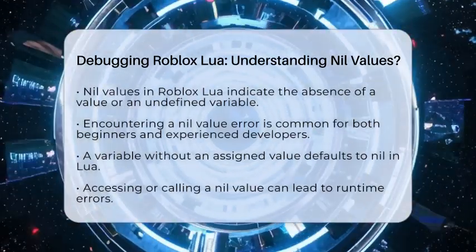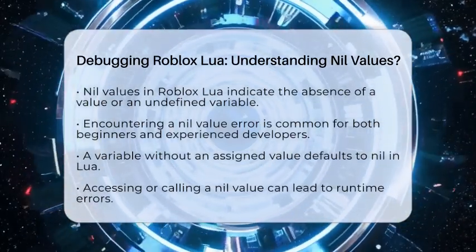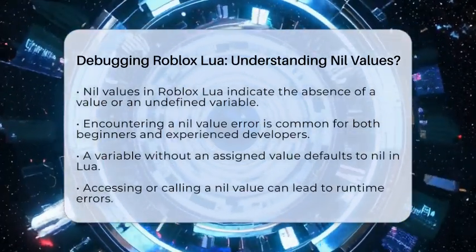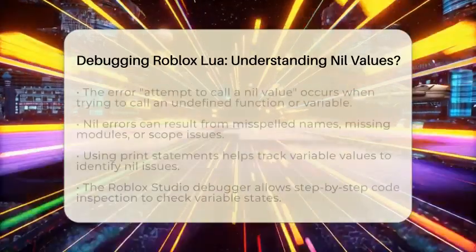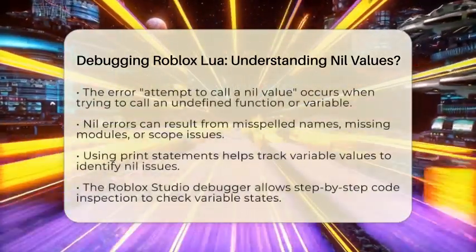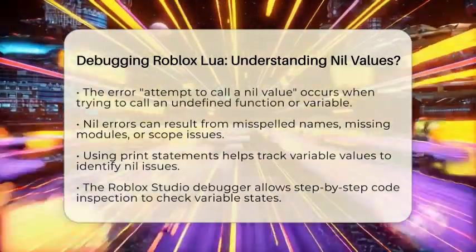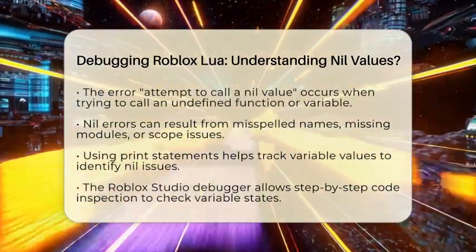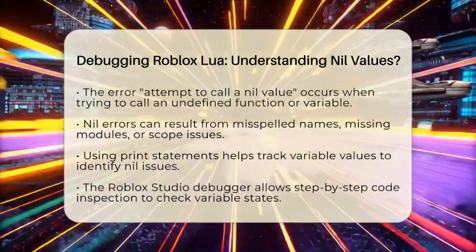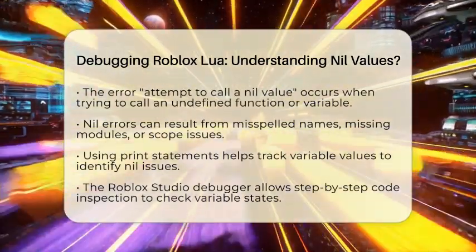One of the most common errors you might see is "attempt to call a nil value." This occurs when your script attempts to call a function or access a variable that is nil. For example, if you call a function that has not been defined or try to use a module that was not properly required, you will run into this issue.